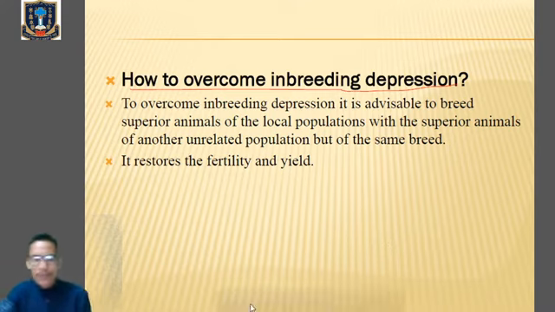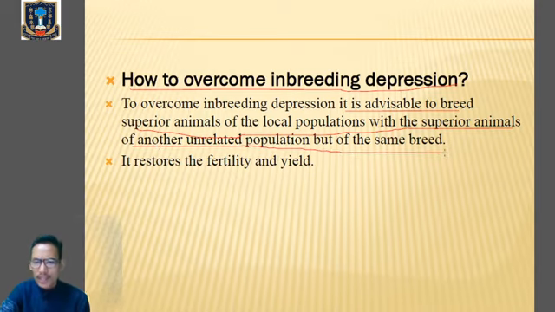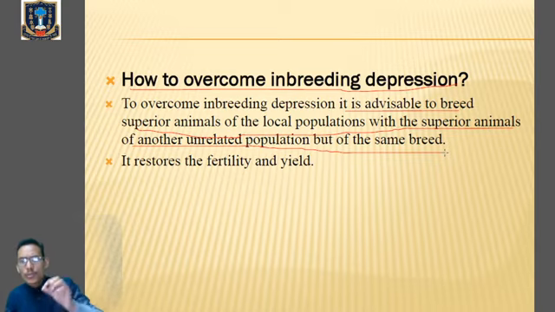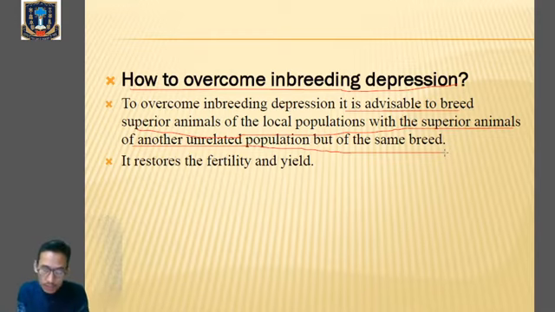Clear? So to overcome inbreeding depression, it is advisable to breed superior animals of the local population with superior animals of another unrelated population but of the same breed. That means in order to overcome low fertility rate and low production, we have to breed the superior animals of a local population with the superior animals of another unrelated population but of the same breed, because in inbreeding depression we are mating those animals which are related, right?